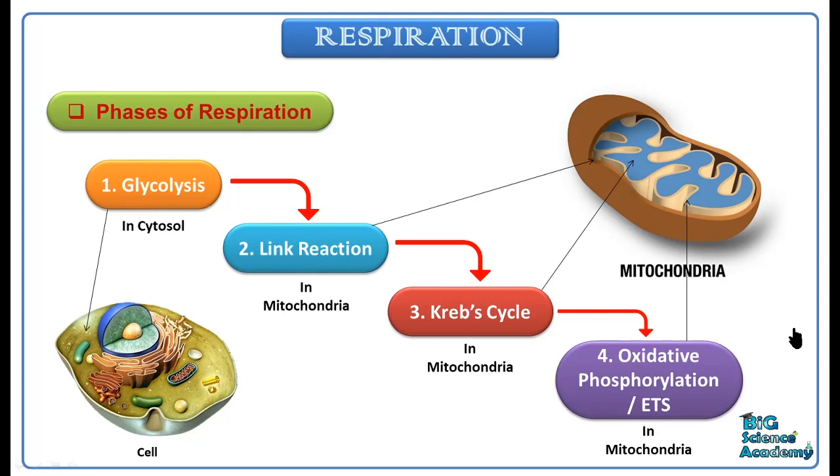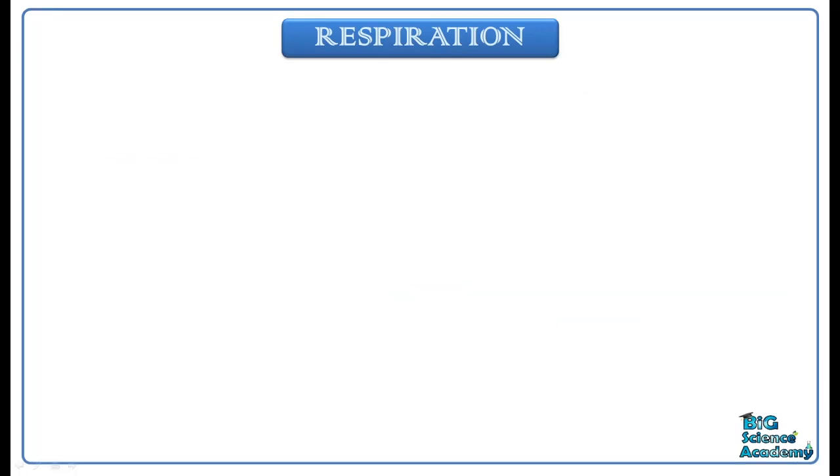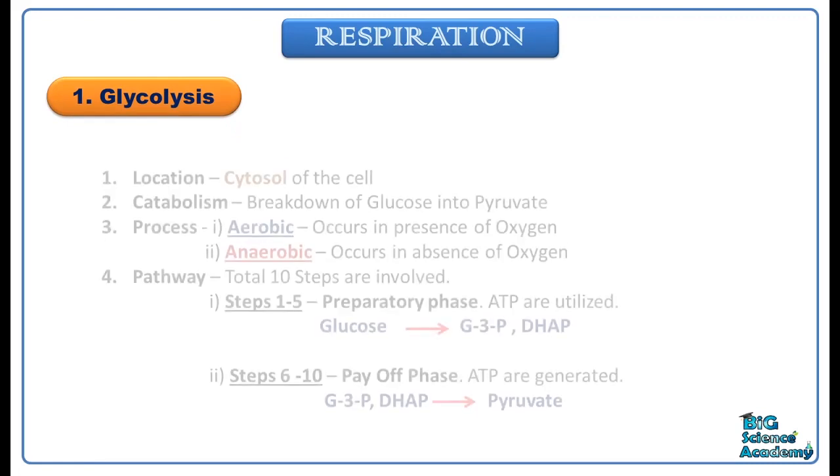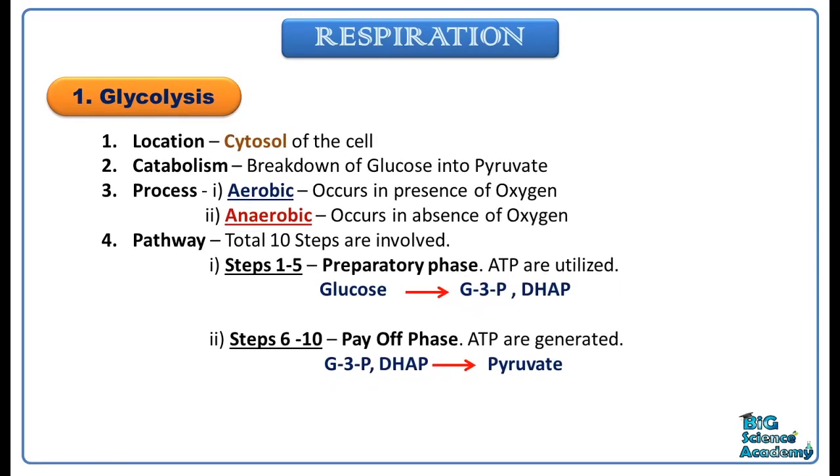Next, let's start with glycolysis. Glycolysis occurs in the cytosol of the cell, and it is a catabolic process because in this process glucose is broken down into pyruvate. The glycolysis process can be of two types.